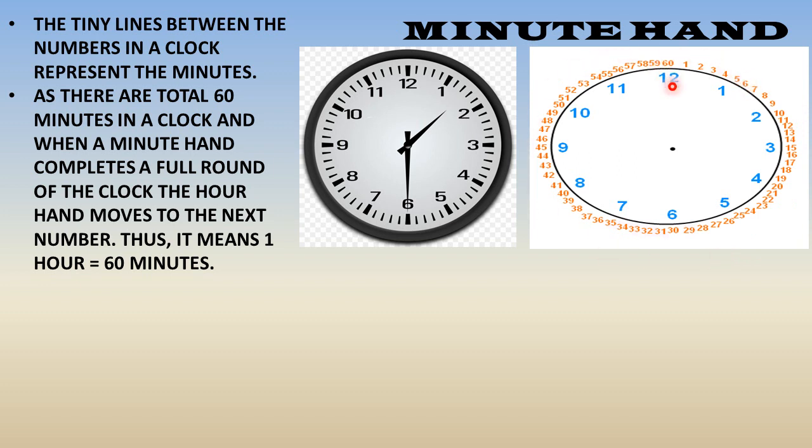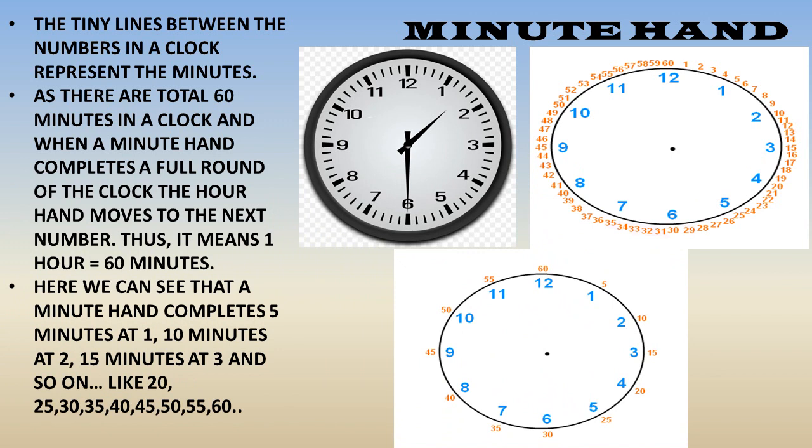So there are 60 minutes in an hour, because we know that when a minute hand completes a full round of a clock, the hour hand moves from one number to the other. That's why we have come to know that 1 hour is equal to 60 minutes.